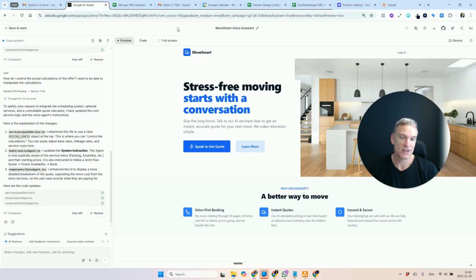I hope you found this interesting, and the next thing would be to publish the website somewhere to go live, and also add Stripe integration for accepting payments and stuff like that.